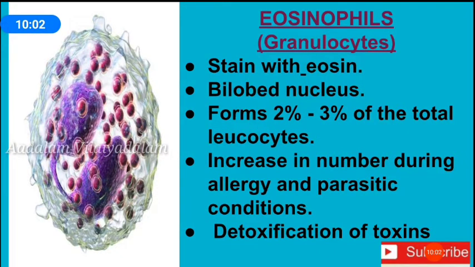Eosinophils. Eosinophils are about 2 to 3% of the total leukocyte count. The cytoplasm contains granules. These granules stain with acid dyes like eosin, so they are called eosinophils. The nucleus is 2 or 3 lobed. They increase in number during allergic conditions. The important functions of the eosinophils are to bring about destruction and detoxification of toxins of protein origin.